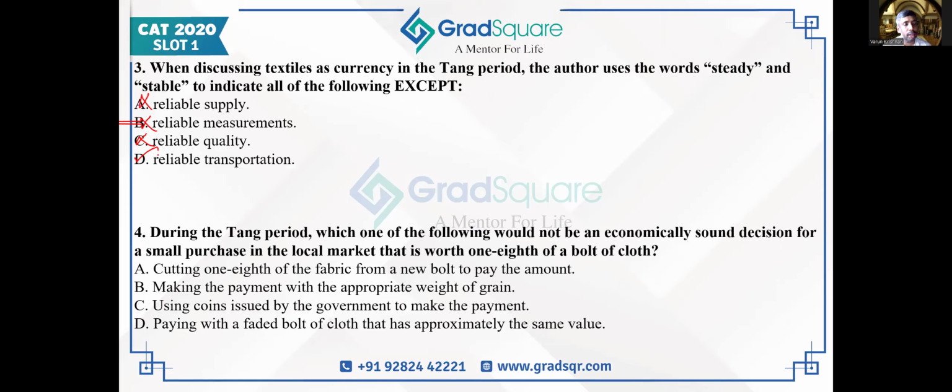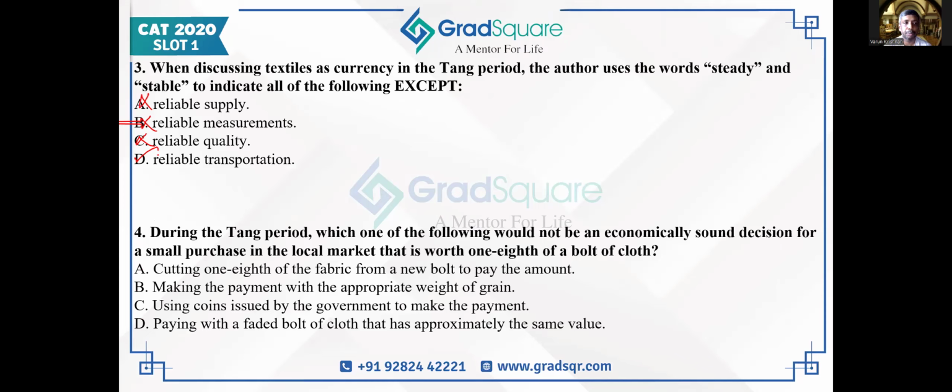Quality is not mentioned directly. Transportation is mentioned in that paragraph too, but with respect to coins. And maybe I can mark D as the correct answer, because it is only when compared to coins that we are talking about transportation. But with respect to stability and steadiness of textiles as currency, transportation is not being talked about. That's why they marked D as the answer.